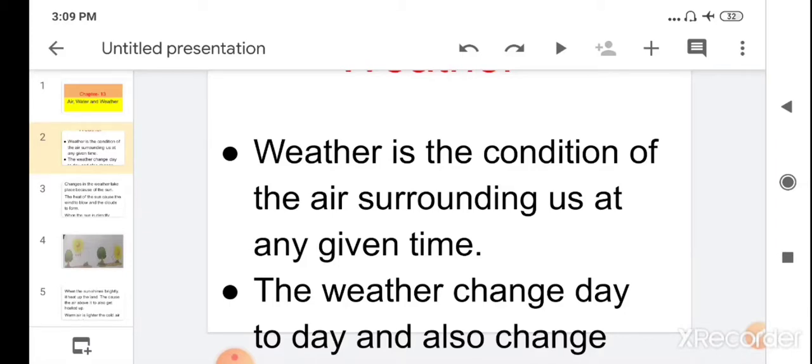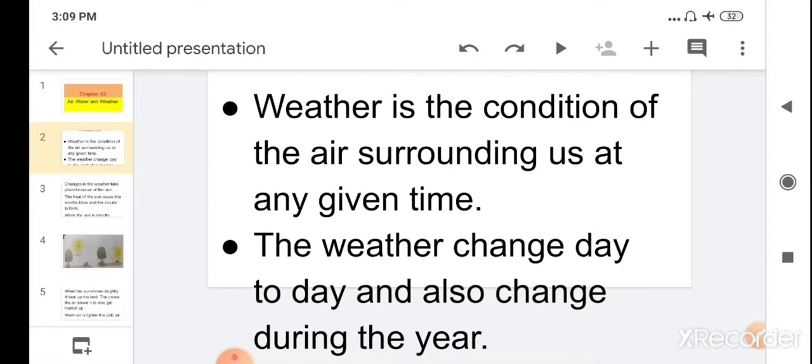You have observed many times that the day starts sunny and bright with the bright sun, but sometimes suddenly it changes, it turns dark and cloudy. So weather changes from day to day, and sometimes even from hour to hour. So you can feel and see when the weather is windy, rainy, sunny or cloudy.